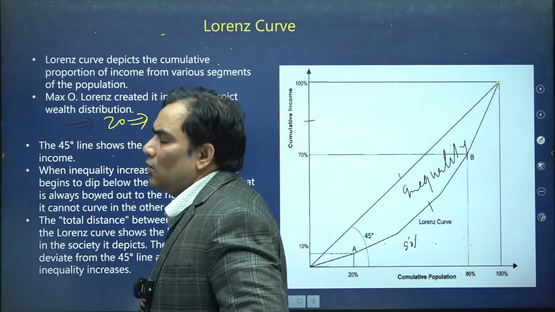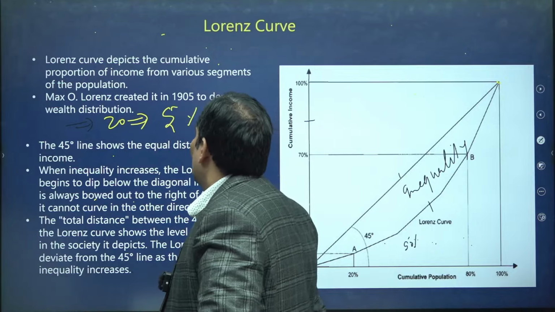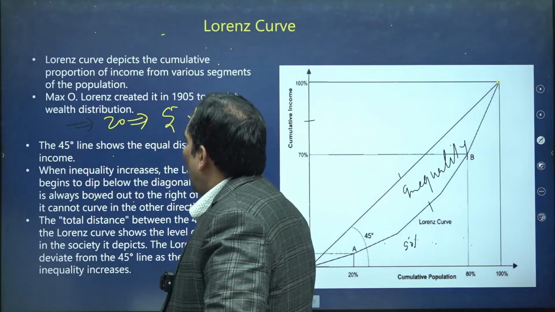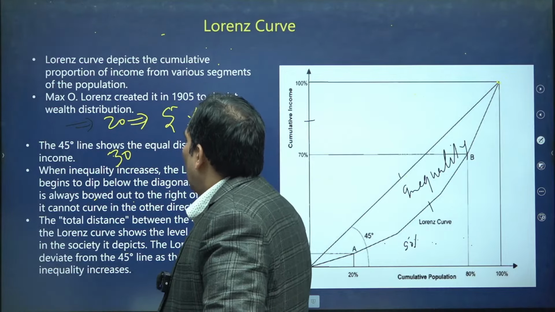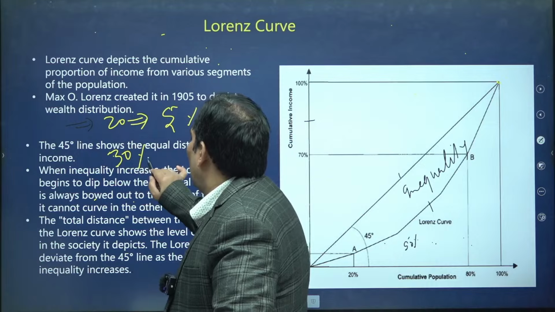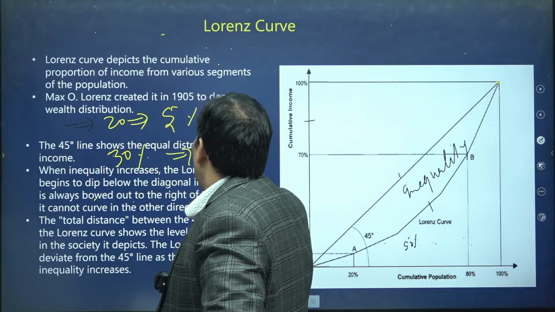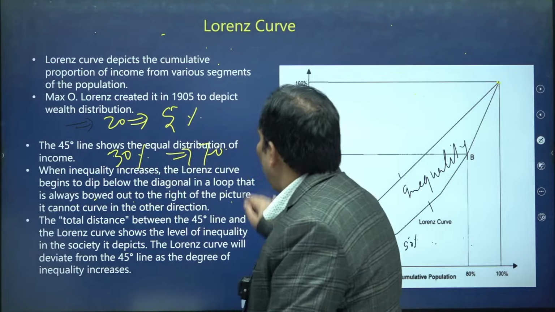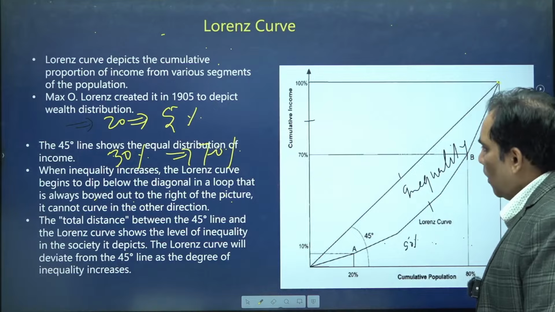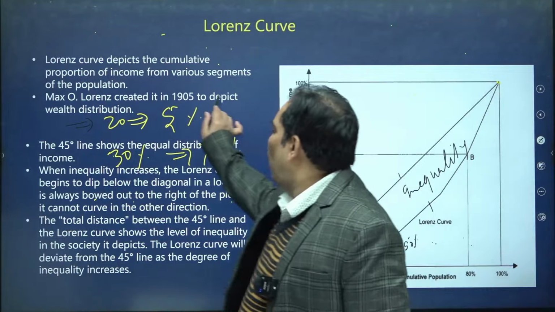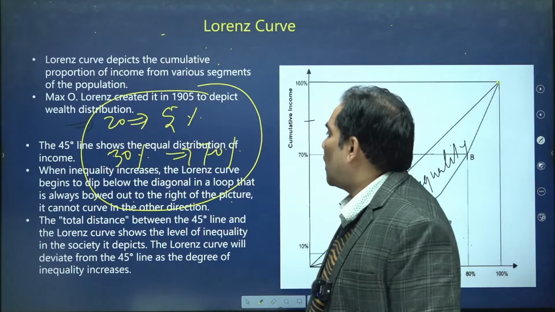Suppose the lowest 20% is owning something like 5% of resources in the society, and the top 30% is owning 70% of resources in the society. Now we want to draw a Lorentz curve of this.